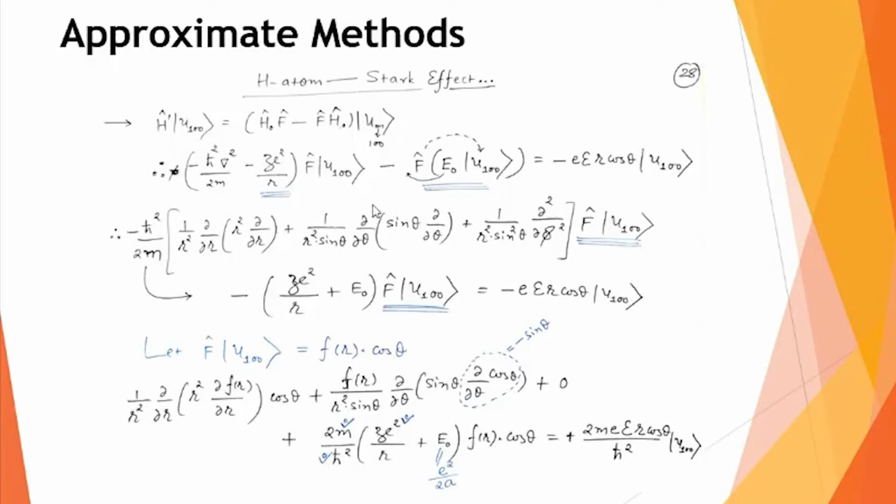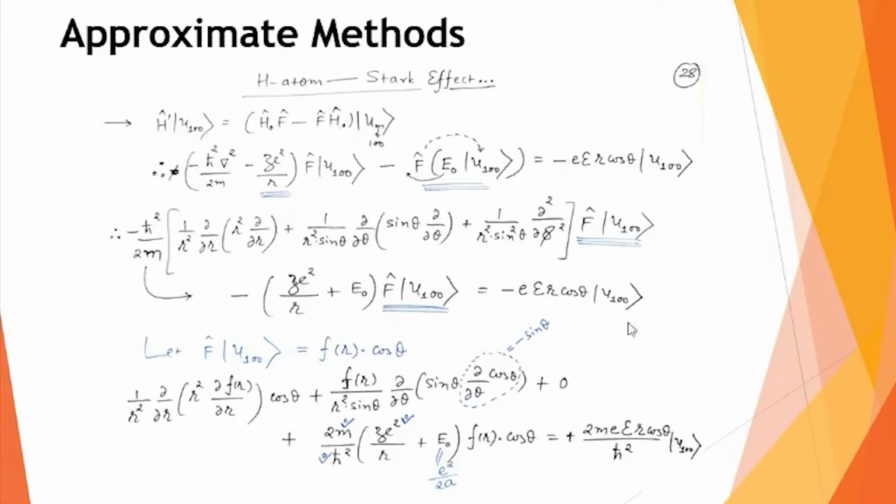But if I look at this expression, that gives me a hint, a clue about what the effect of the operator F on u100 can be. You know that this equality, that means left side equals right side, indicates that on the left side, everywhere it is F operating on u100.